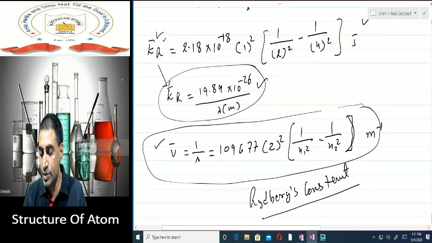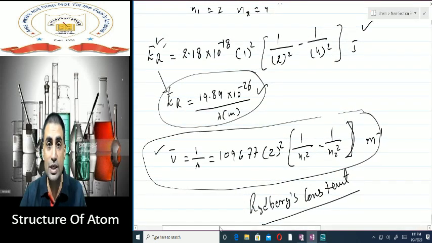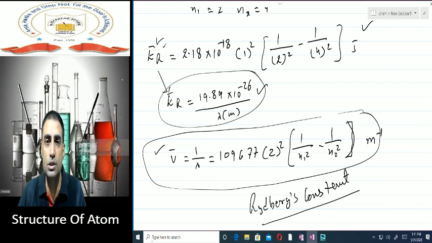So kindly remember these formulas, because in the next video we'll be talking about the hydrogen spectrum, and in the hydrogen spectrum we'll be using these formulas. So that's all for this video. Thank you very much. Thanks for joining.